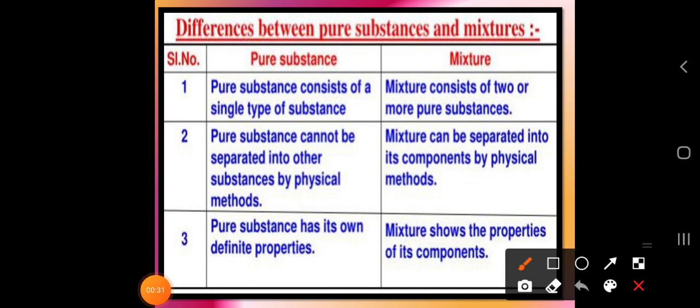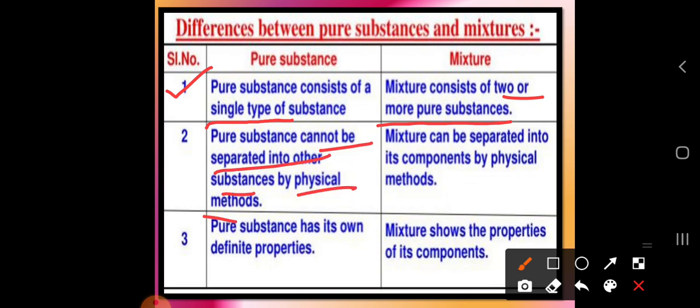So dear students, before going to the main concept, let's discuss some differences between the pure substance and the mixture. We have already discussed this, so just recall it. A pure substance consists of a single type of substance, whereas a mixture consists of two or more pure substances. A pure substance cannot be separated into other substances by physical methods.